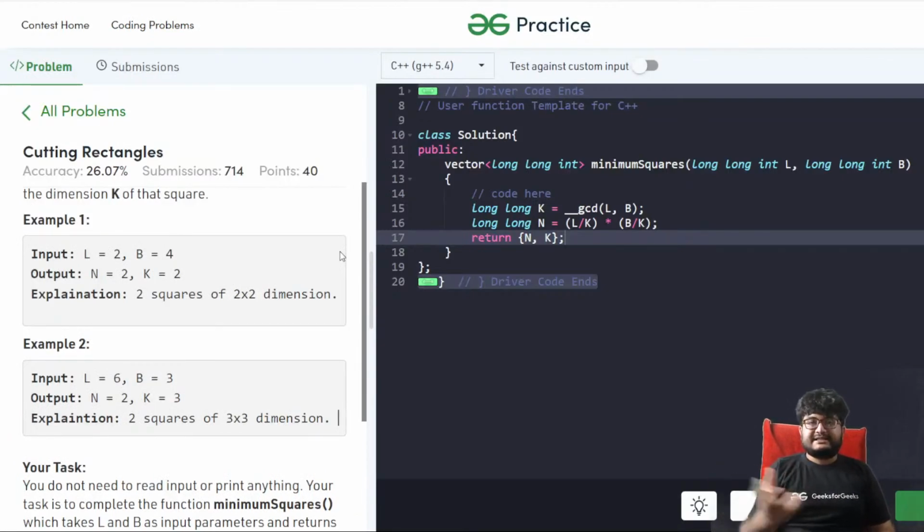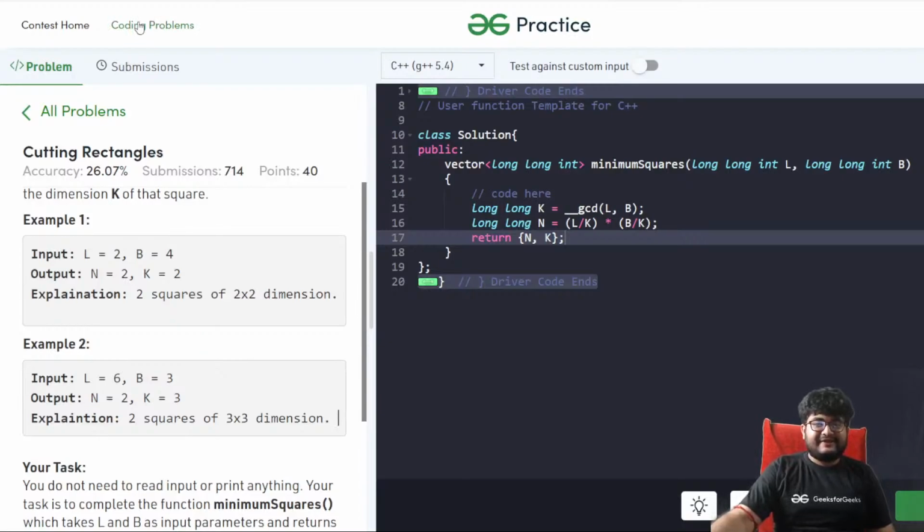So that's the observation: the entire length will be occupied, and the entire breadth will be occupied. So what is the largest number? Because the entire length is occupied, it means that it should be divisible by k. The entire breadth is occupied, it means that it should be divisible by k. So what is the largest number that divides both of these numbers? It's eventually just GCD, nothing else, right? So this was just observation and 3 lines of code.